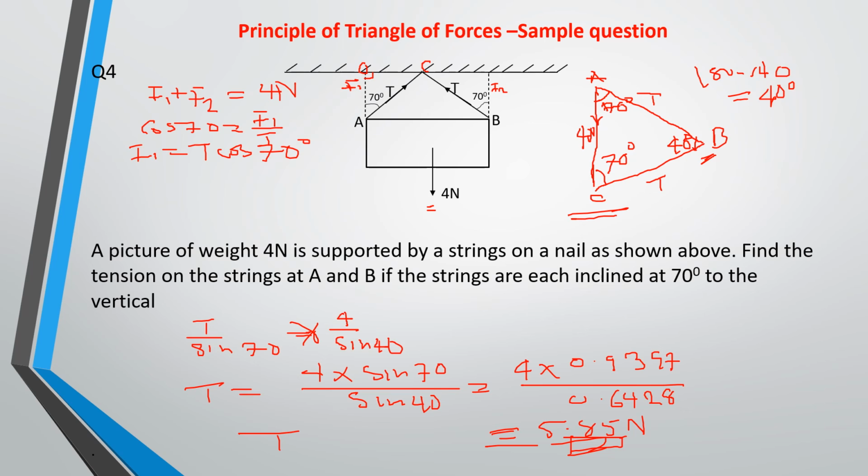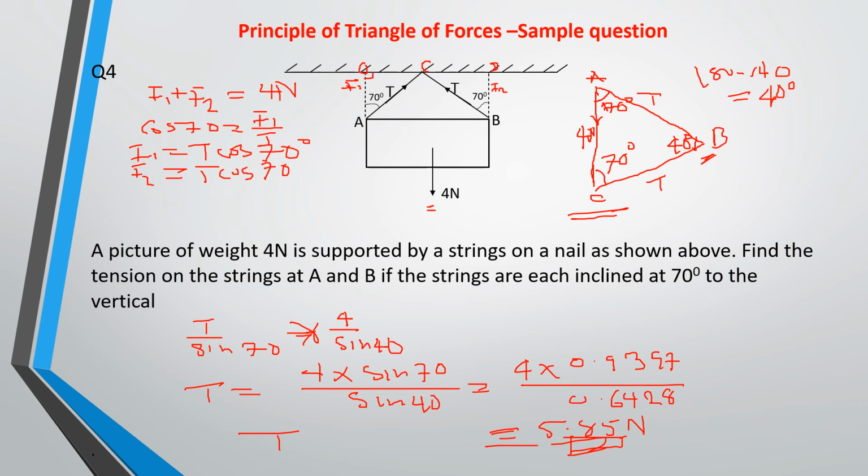Is that okay? So similarly, for this triangle BOD, if I say D here, F2 will be equal to T cos 70.